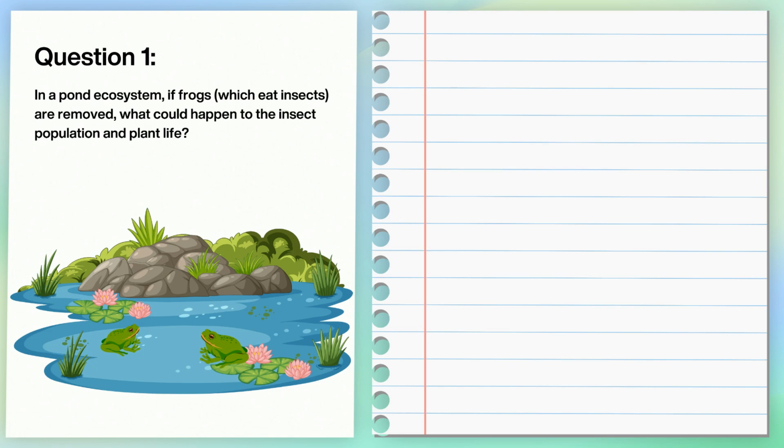Let's work through a question to apply our understanding of interdependence in a community. In a pond ecosystem, if frogs, which eat insects, are removed, what could happen to the insect population and plant life? Pause here to have a go.